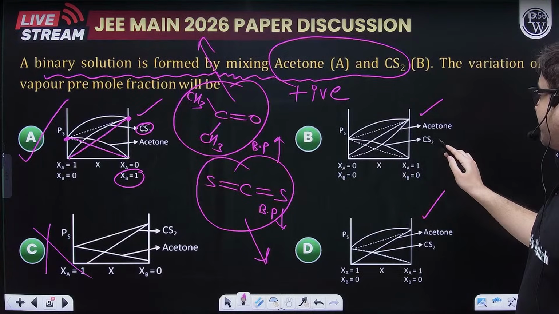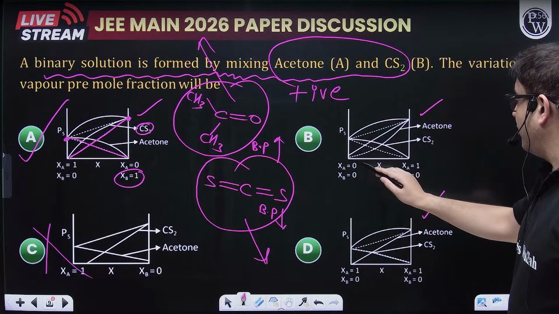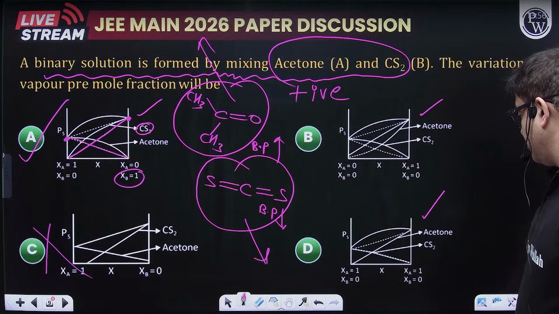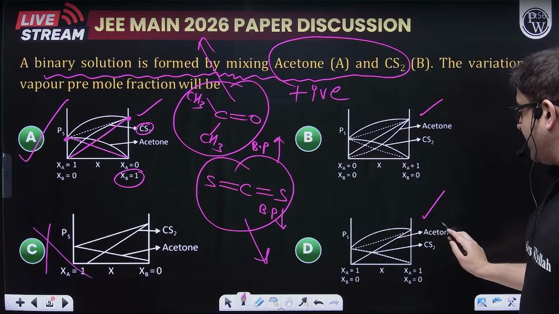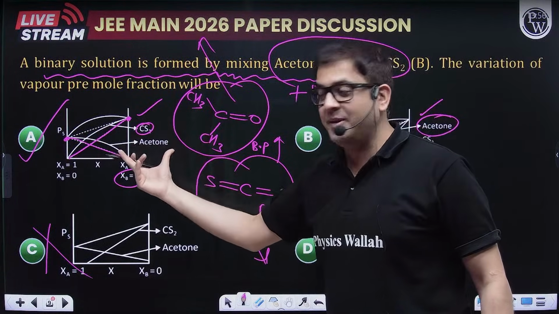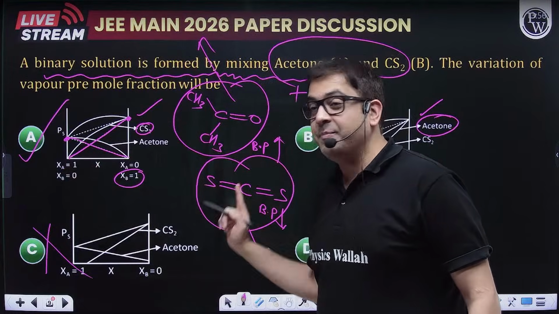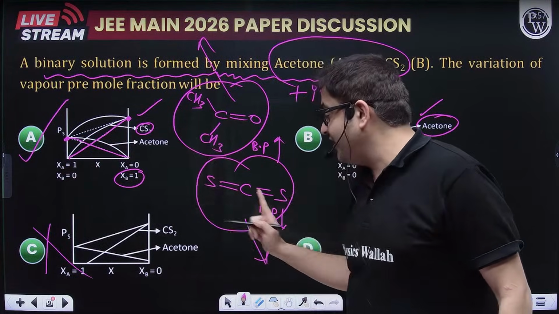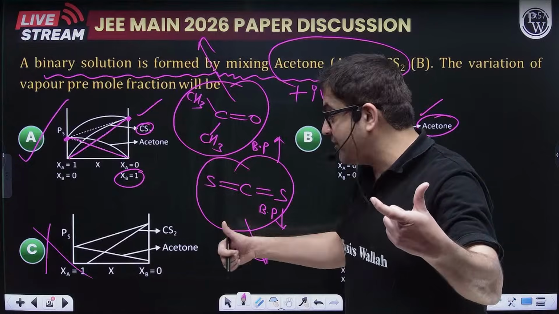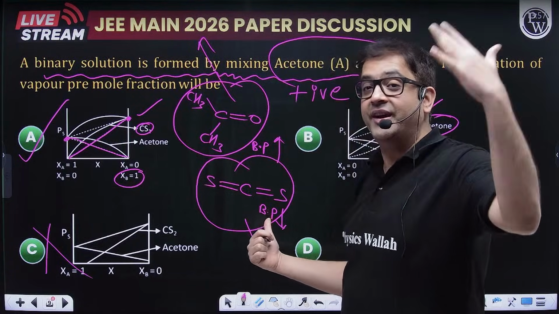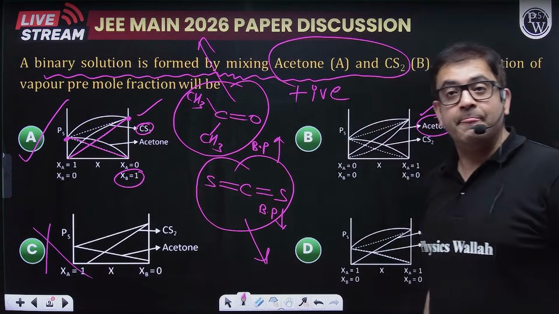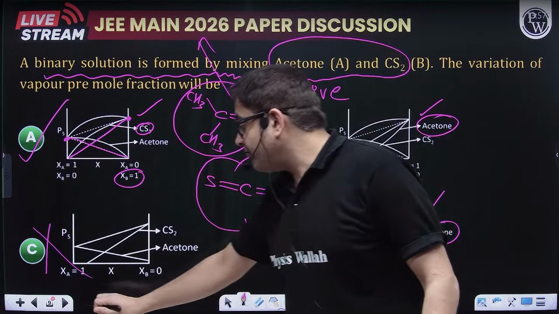Let us check the other options. This one, I guess the graph that has been formed should be starting from here. It is saying acetone is at the top. This one is also saying acetone is at the top. So acetone cannot be at the top because the vapor pressure of CS2 will be high. So option A is correct, because the vapor pressure at a particular temperature of CS2 will be larger, because again I am telling you, it has weaker intermolecular forces of attraction. So at a particular temperature, it can easily be vaporized. Perfect. Option A. Okay Ria, I hope you got that. It is option A. Ria, Devraj, moving forward.